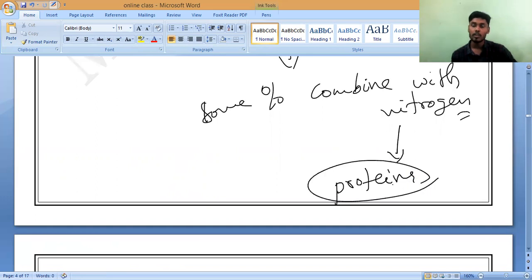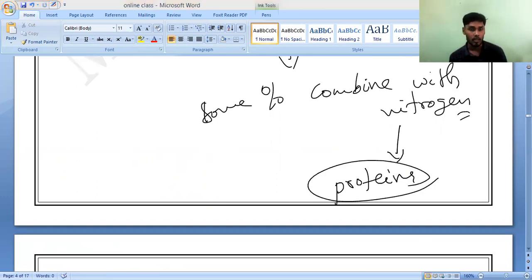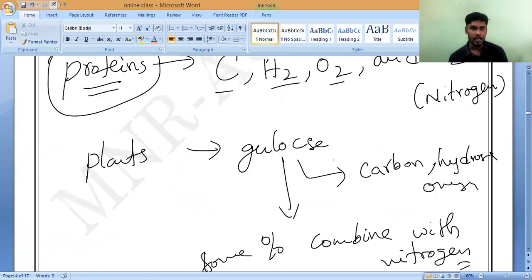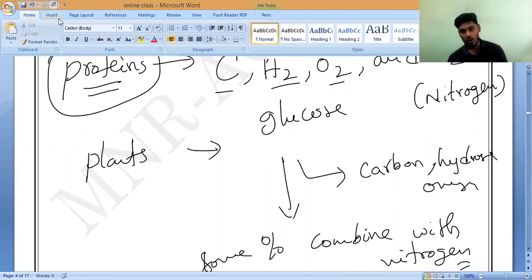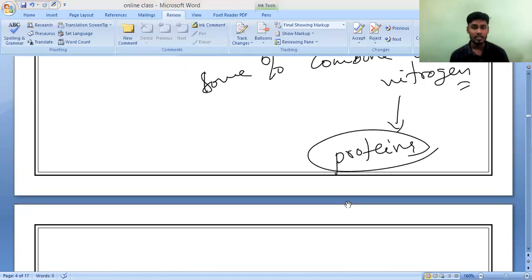Nitrogen mixed with this is what is called protein. Glucose, spelled G-L-U-C-O-S-E. So if some percentage of the glucose produced by the plants reacts with nitrogen during photosynthesis, then we call it protein. The plants make proteins as food.